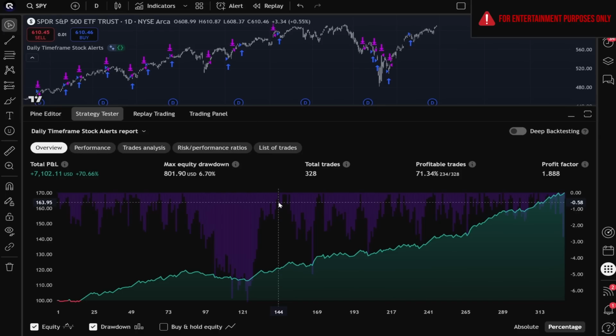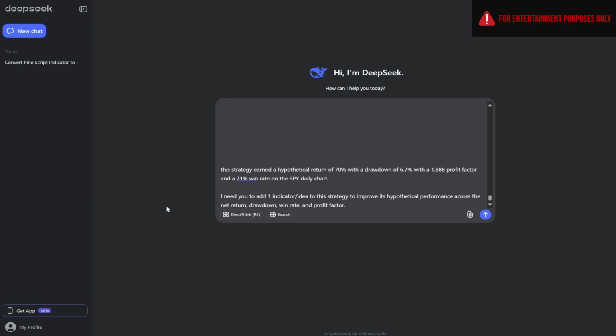So let's head over to Deepseek text prompt. Hello traders, and we are back in the Deepseek chat prompt, and we've already pasted in the daily time frame stock alerts code into Deepseek. What we're asking Deepseek to do is basically this: this strategy earned a hypothetical return of 70% with a drawdown of 6.7%, a 1.88 profit factor, and a 71% win rate on the SPY daily chart. We need you to add one indicator or idea to this strategy to improve its hypothetical performance across the net return, drawdown, win rate, and profit factor.